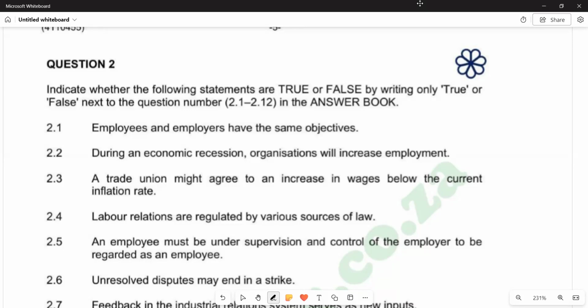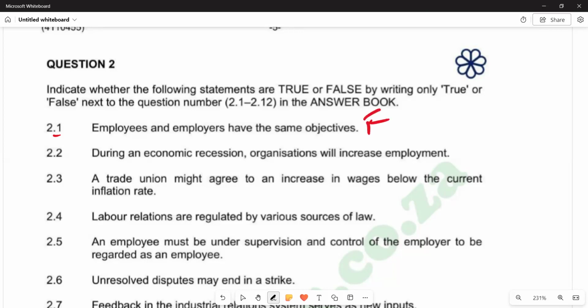The first question is 2.1, and it reads, employees and employers have the same objectives. Obviously, the response there is false. Remember, employers are the owners of the business, so usually their ideologies are going to be different from the employees. What they want to achieve is different as they are operating from different ends. So for 2.1, we have false.